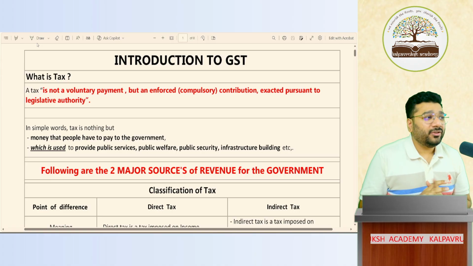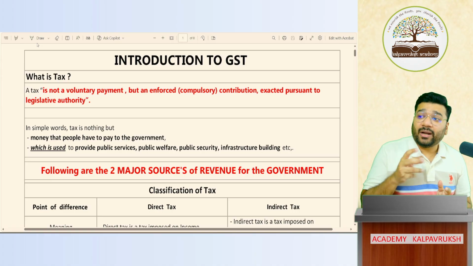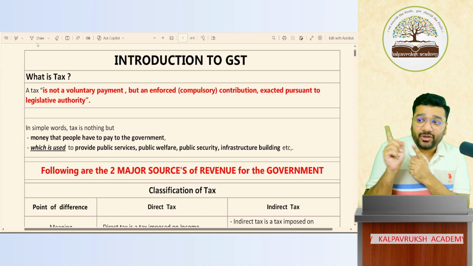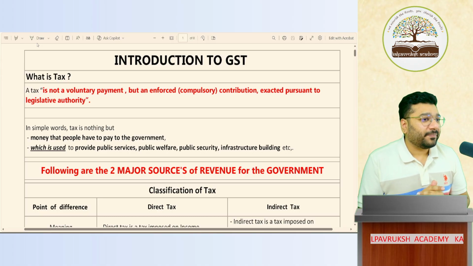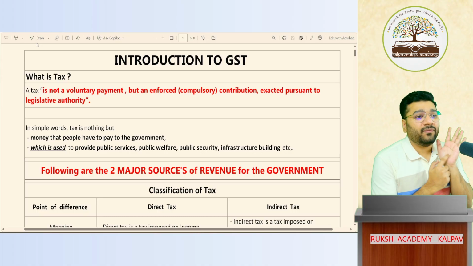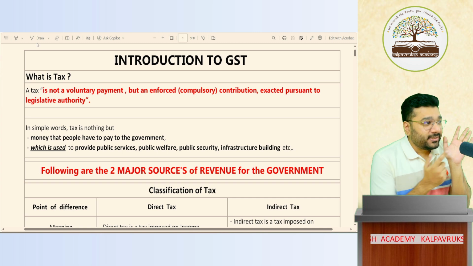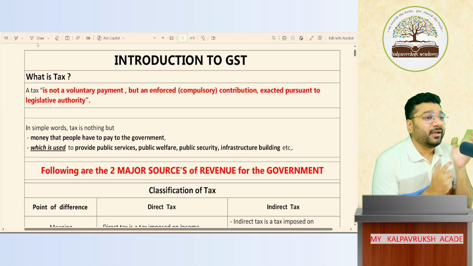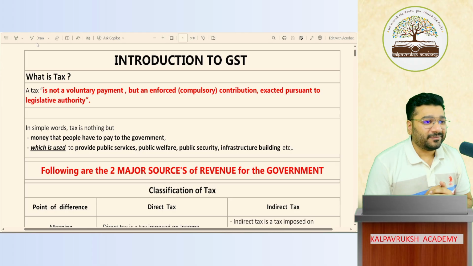But now that you're going to start studying GST, once you understand this topic, your life is going to change. Wherever you go in future to buy anything, you will now develop the habit of seeing the bill. You will see how the GST is calculated, what percentage they have calculated, and whatever they have calculated, is it right or wrong? You will start checking. Got it, not got it?